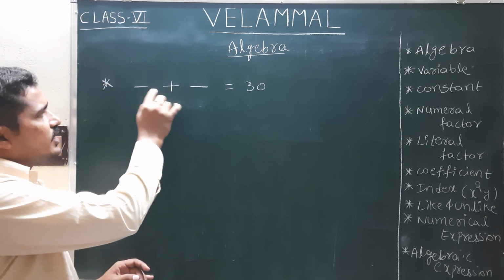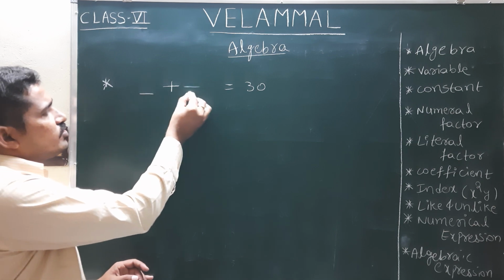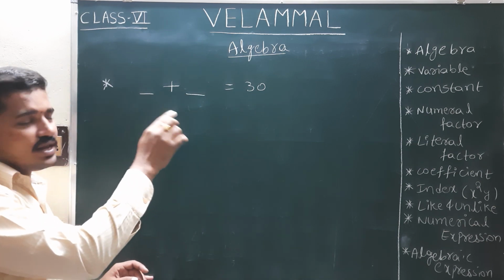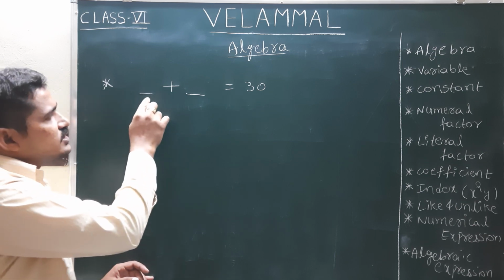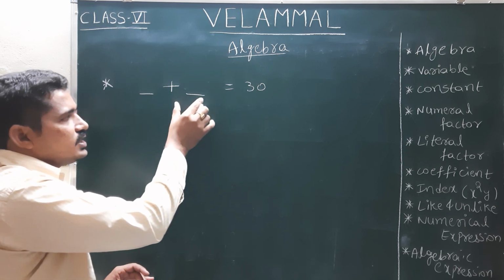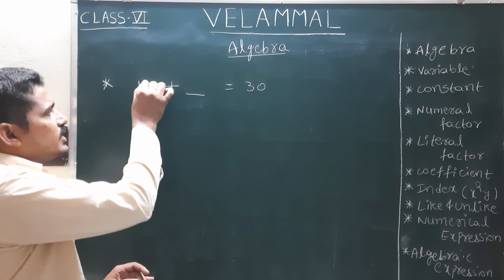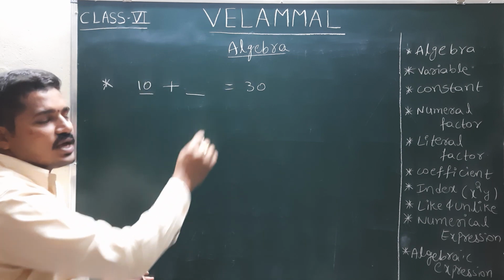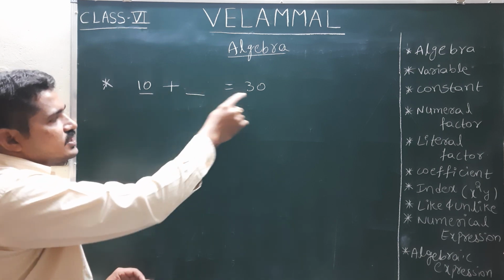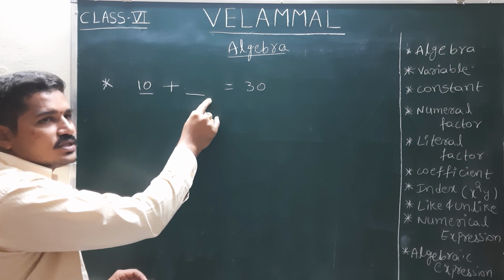So we take the sum, and the integers we don't know, we consider as unknown values. While I am explaining the solution, the sum of the integers is given, and one of the integers is given as, for example, 10. Then what is the other integer value? The sum of the two integers is 30 and one of the integers is 10. Then what is the other integer value?